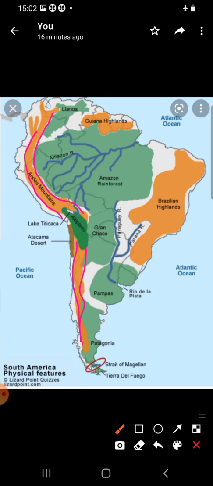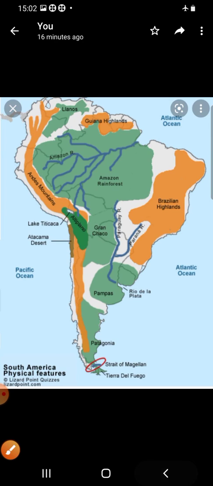And the other peaks are Mount Cotopaxi and Mount Chimborazo, which are in Ecuador. Near the equator comes Ecuador. There lie Mount Cotopaxi and Mount Chimborazo. And the Andes are rich in minerals like copper and tin.